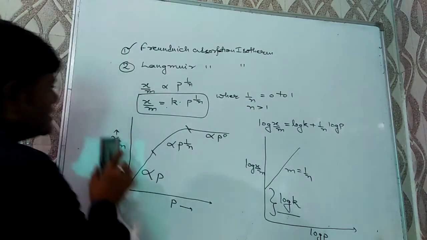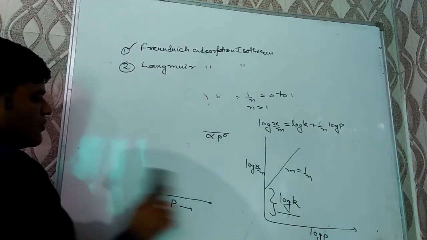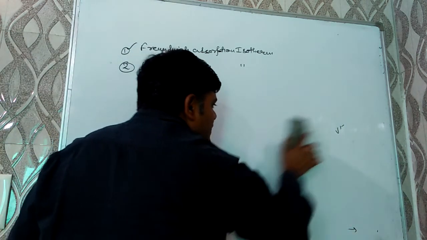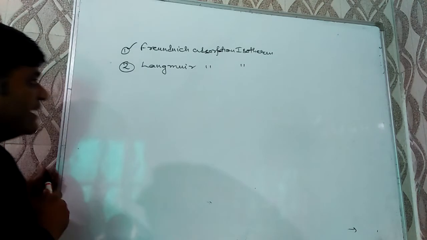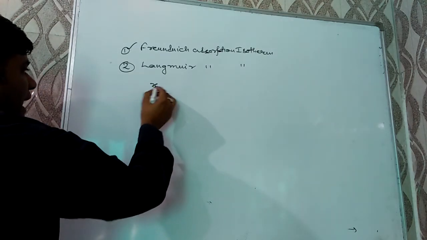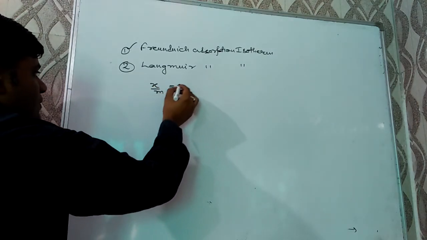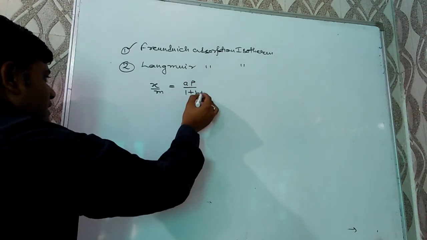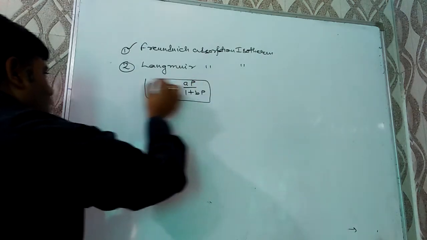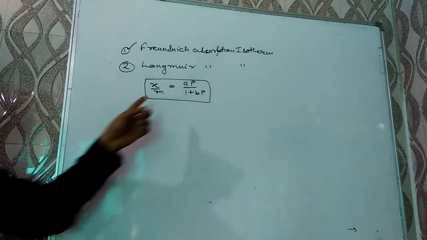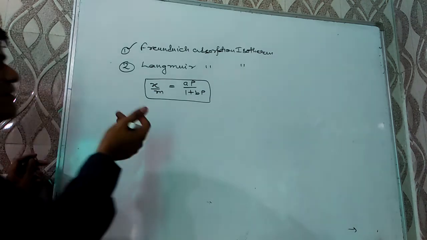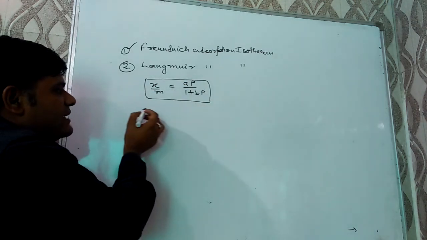Now, we have to discuss about the Langmuir, generally asked in competitive exams. According to Langmuir adsorption isotherm, mathematically x by m is equal to aP over 1 plus bP, where a and b are not van der Waals gas constants. These are rate constants. P is the pressure.